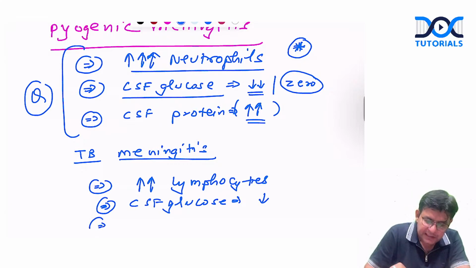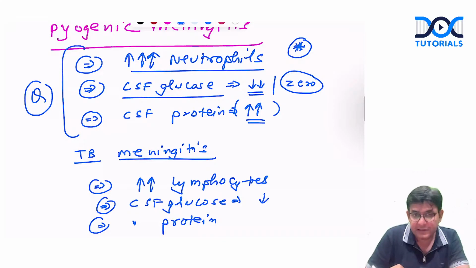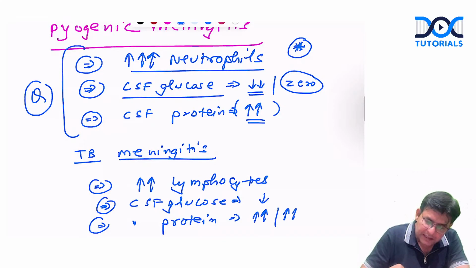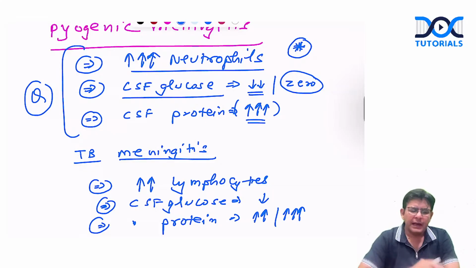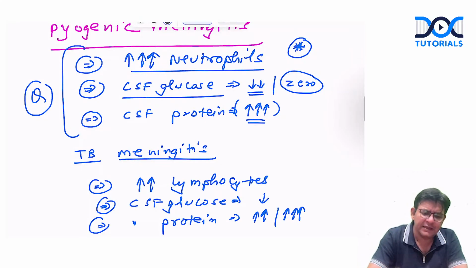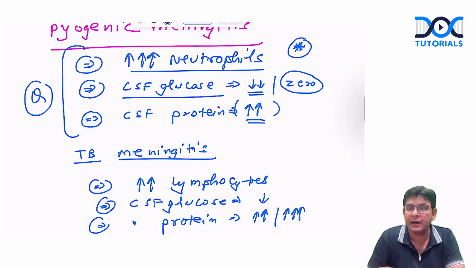And what happens to the CSF proteins? The bacteria tend to increase the proteins. So here also it can increase moderately, or sometimes markedly, as in the pyogenic ones also. Some reference books say that in pyogenic meningitis they are moderately increased, and in TB they can be moderate to markedly increased.